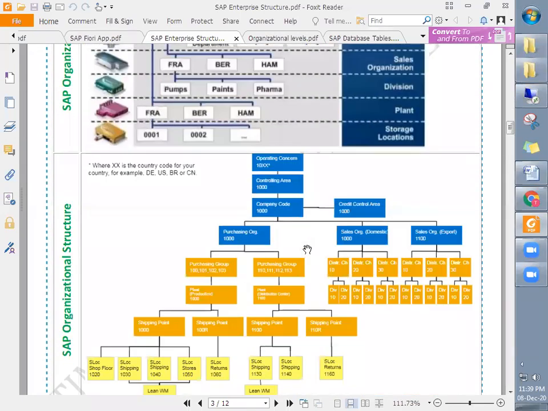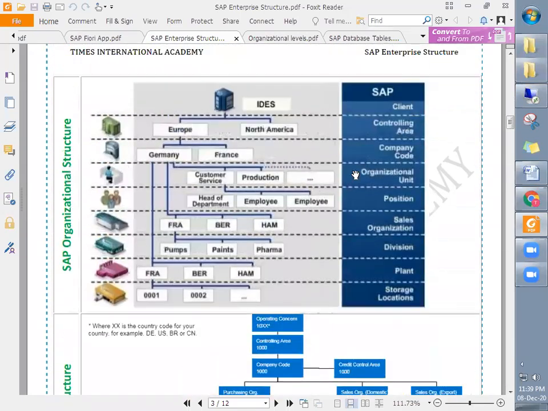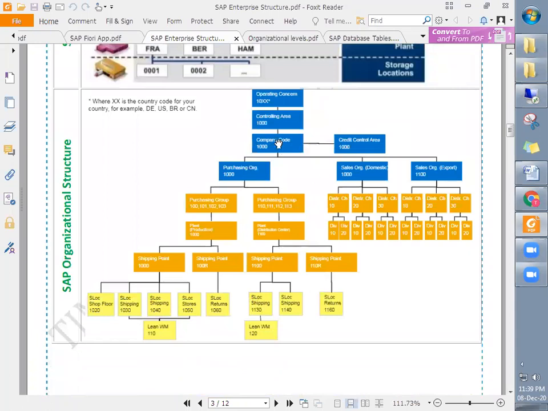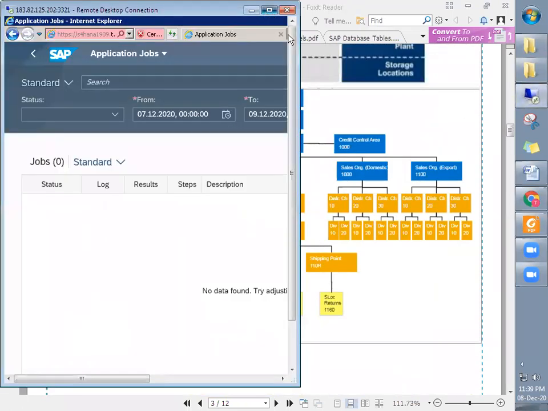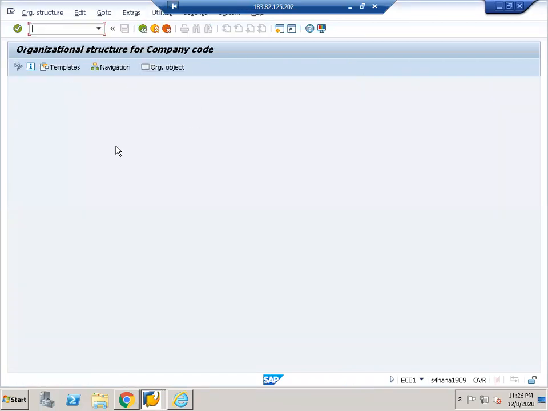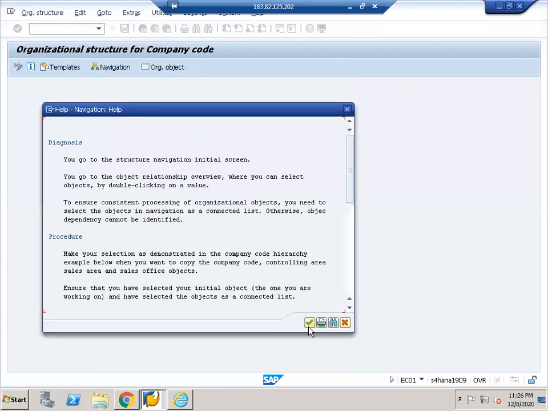Okay, so you see in industries this is represented like this, but in SAP it can be represented like this. So I'm going to show you how it is represented in SAP. For example, let me go to the transaction to show the same thing. It is EC01, the transaction code for this structure navigation. Click on this.